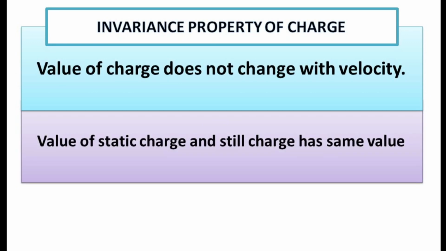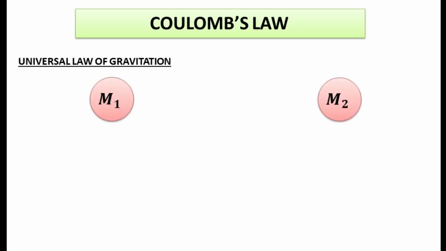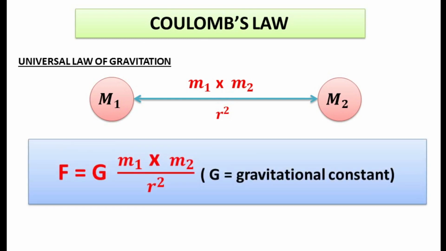Now let us study one of the most important topics of this lesson, that is Coulomb's law. You must be remembering Newton's universal law of gravitation. According to Newton, forces between two bodies are directly proportional to the product of their masses and inversely proportional to the square of distance between them. If we write it as a formula, F is equal to capital G m1 m2 divided by r square, where capital G is gravitational constant.